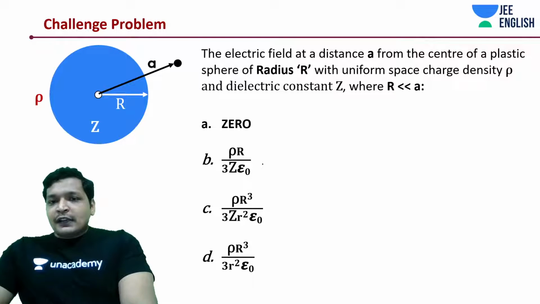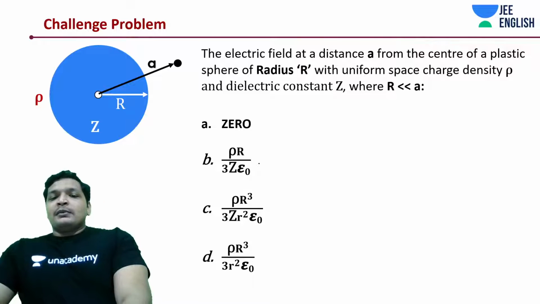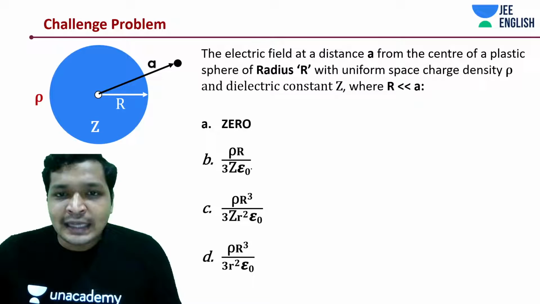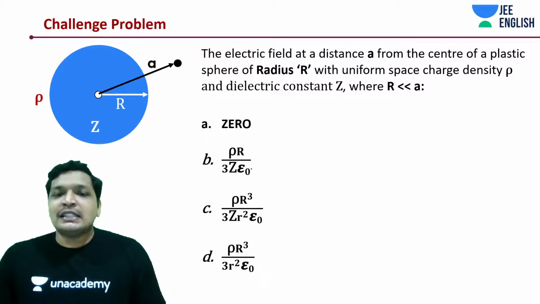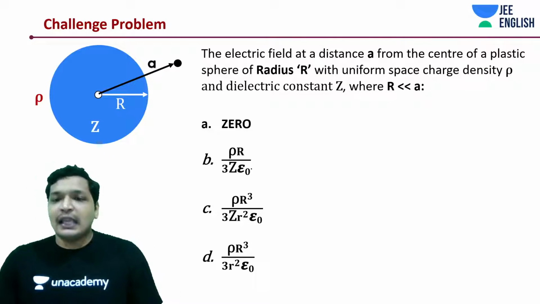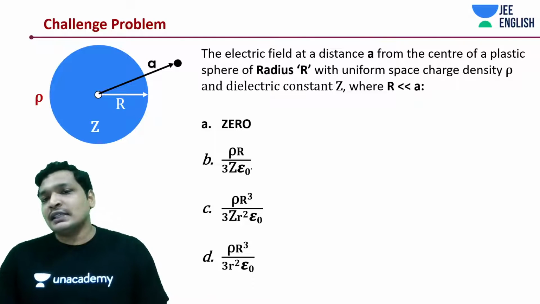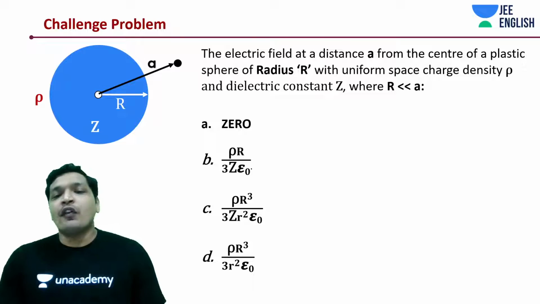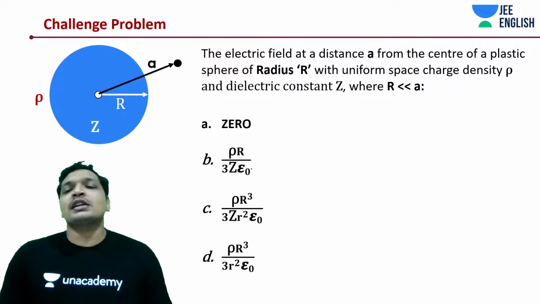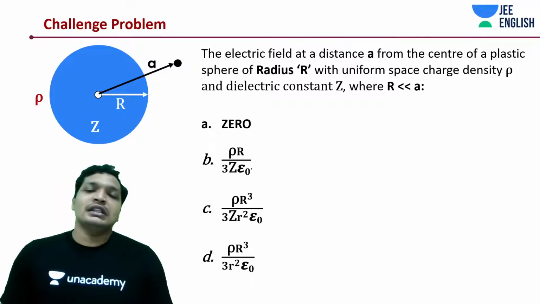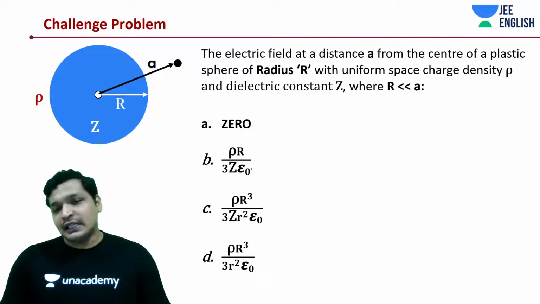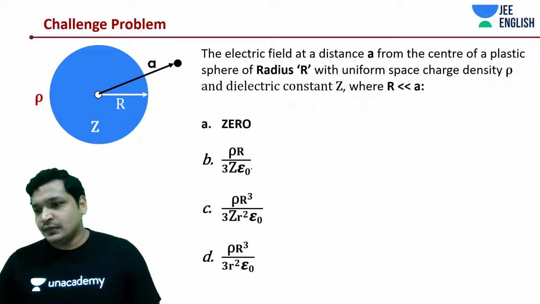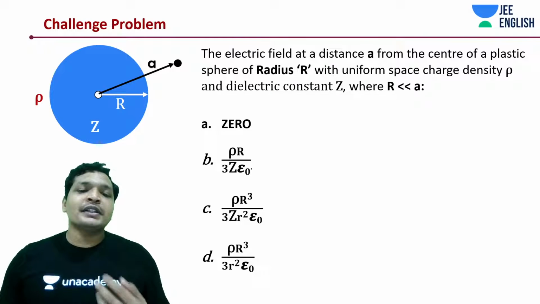So alright, the electric field. Now let's get into the next problem and see, do we get something different. So now I'm trying to analyze the electric field at a distance A from the center of a plastic sphere of radius r with uniform charge density rho and dielectric constant z, where r is less than A, or let's say A is at a distance away from r. Now the question is, what would be the electric field?